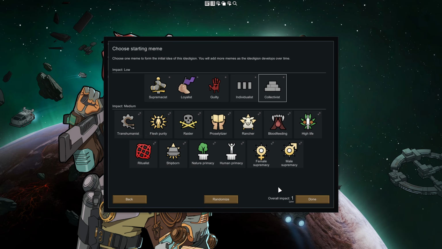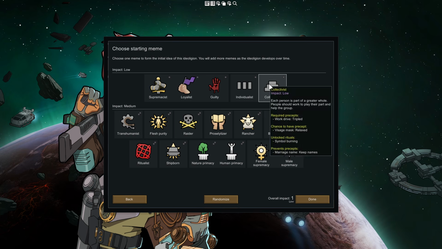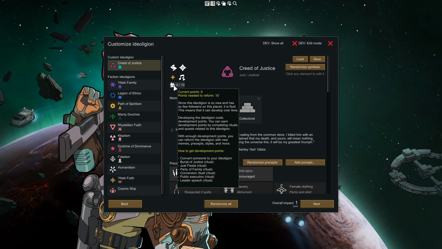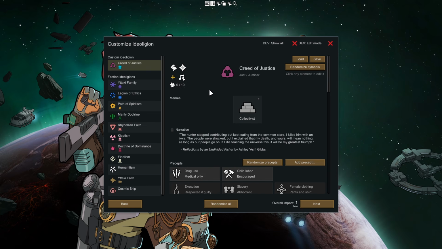You get to add in other memes over the course of time, and you could even edit the ones that you've chosen later as well. So, choose something that fits your game plan. Here we're taking something simple like the collectivist, and now we get to customize the ideology. This is the starting point. As you see here, this point system, when it's full, allows us to develop our ideology further and give us a new meme and rework everything. But more about that later.